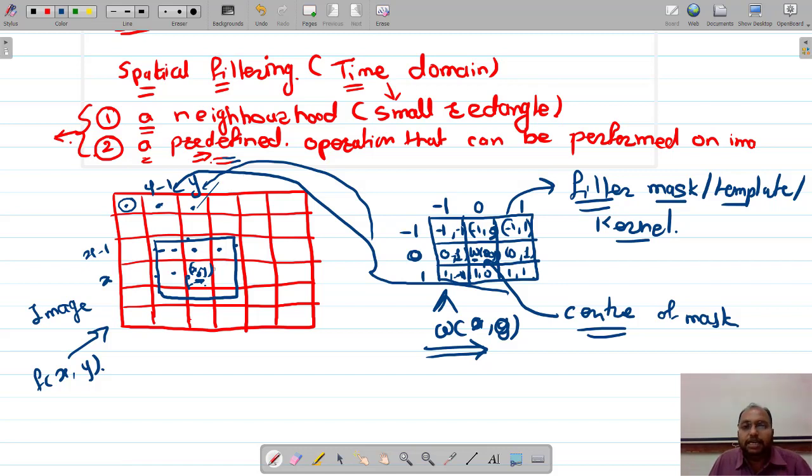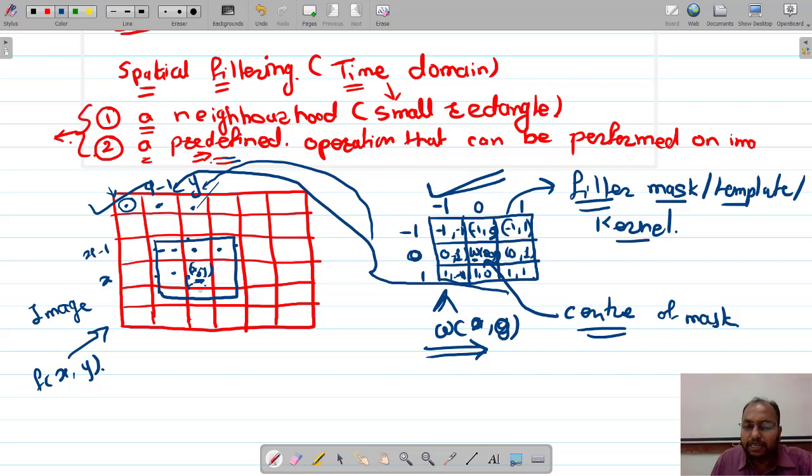But you must understand what exactly we are going to perform in the case of spatial filtering. Are you getting it? Remember that in spatial filtering, we first select a filter mask. We have an image, right? Once we have an image, we select a filter mask, and we operate that filter mask on the entire area of our image and find the different values, which are the filtered values of the original image, and that is called the filtered image.